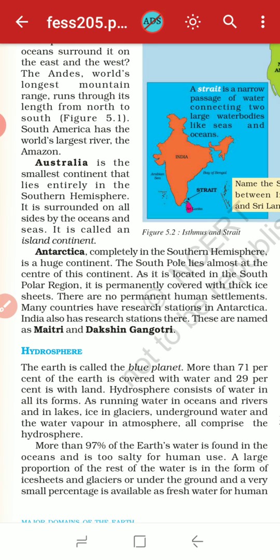More than 97% of the earth's water is found in the oceans, and it is too salty for human use. We cannot drink that water because it is too salty and harmful for our health.